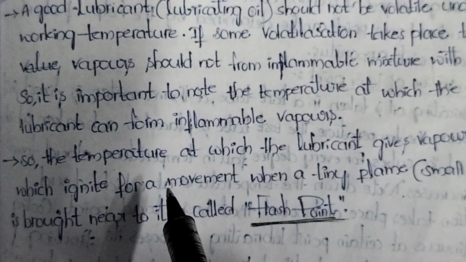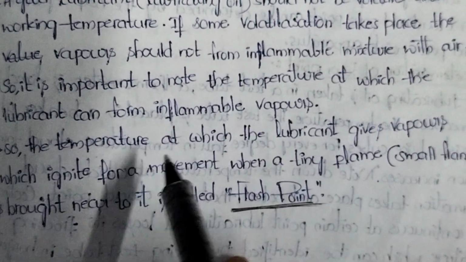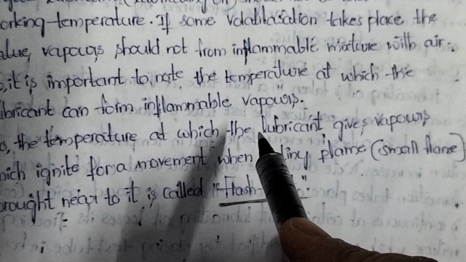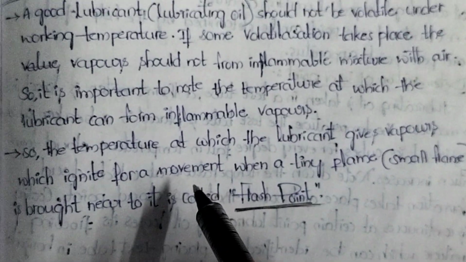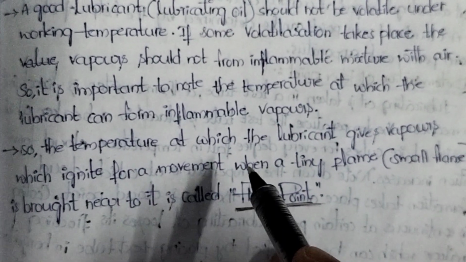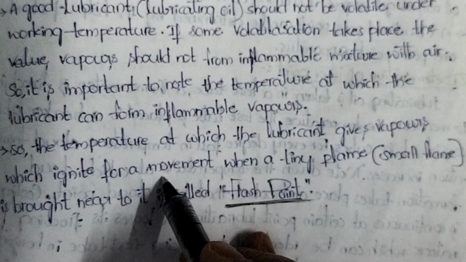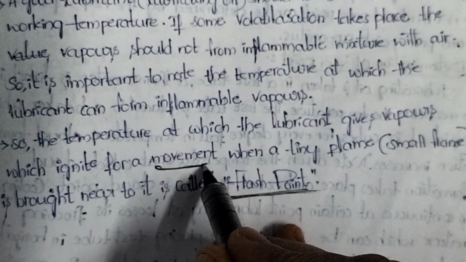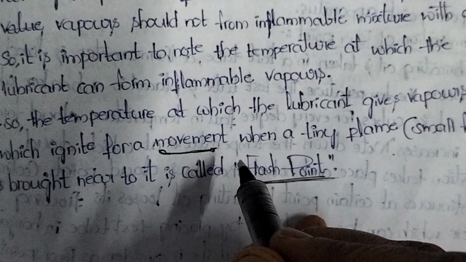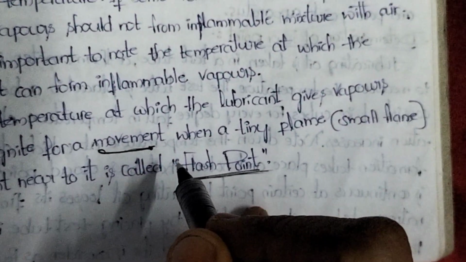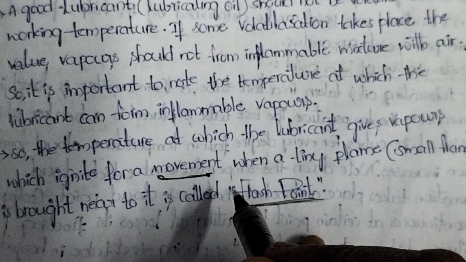Look into the definition of flash point and fire point. Flash point is the temperature at which a lubricant gives vapors which ignite for a moment. This time duration is very important. Igniting for a moment is nothing but 1 second, when a tiny flame is brought near to it.